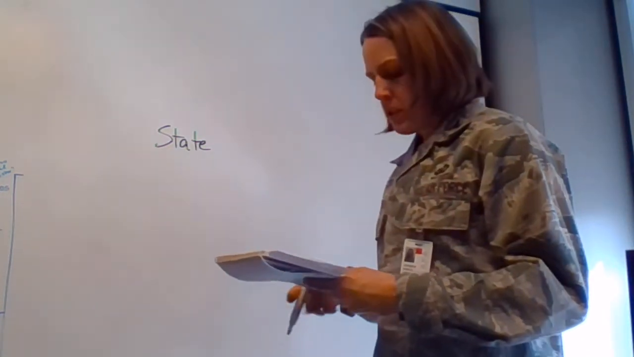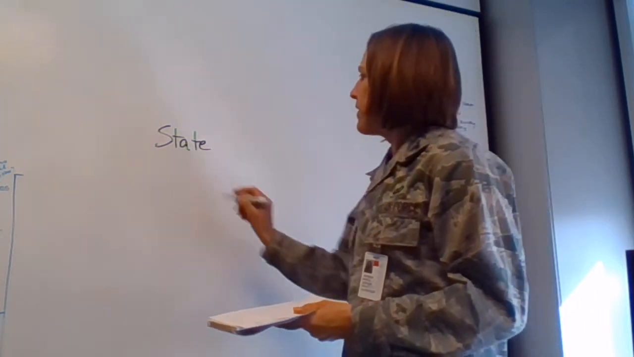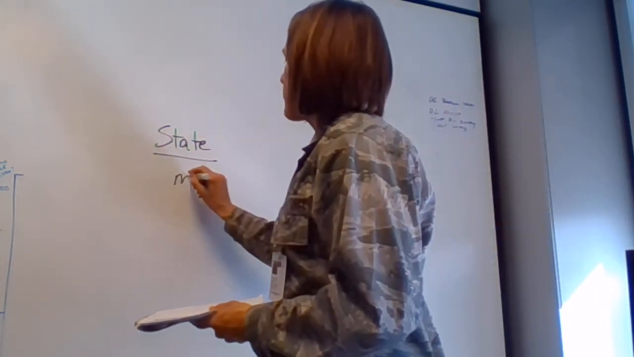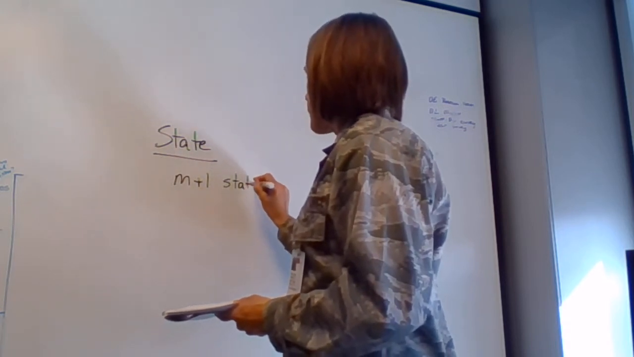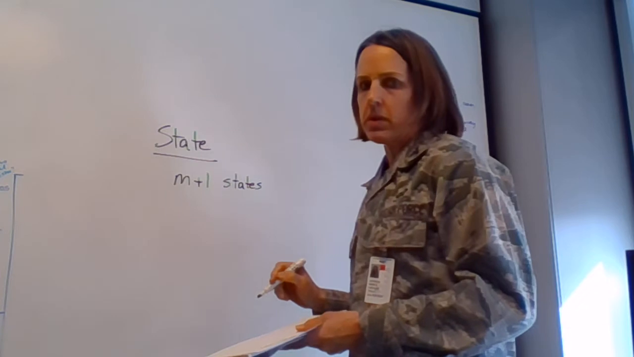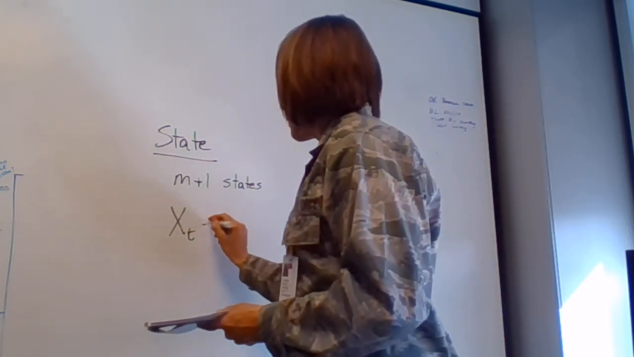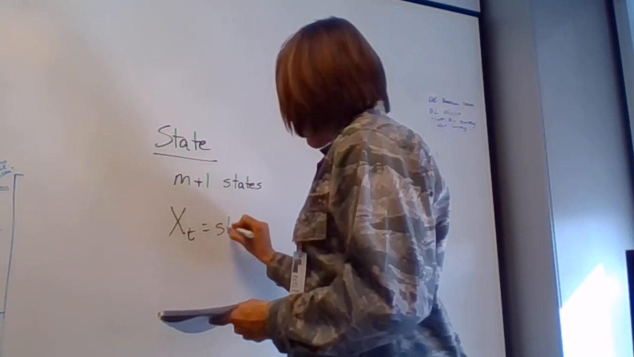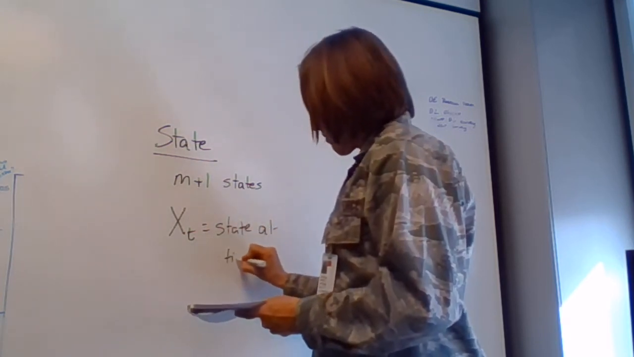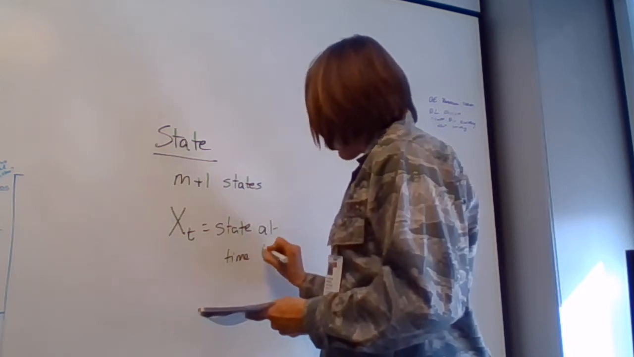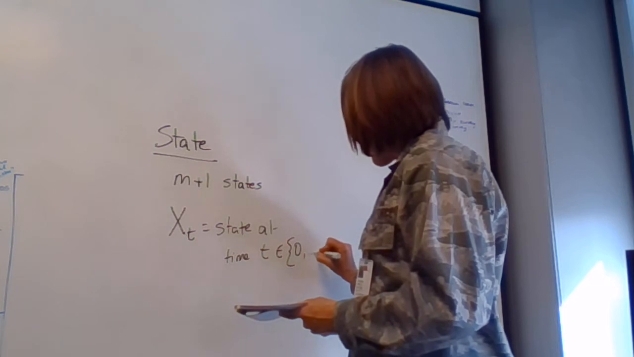Okay, so states. Within a Markov process, we're going to say that we have m+1 states because we always start with 0. The first state is always numbered as 0. So they go from 0 to m. So X of t is going to be the state of the system at time t, which is somewhere in 0 to m.